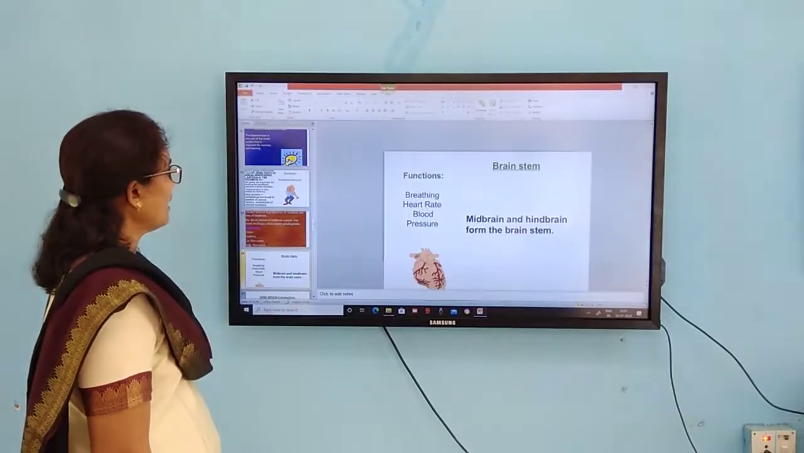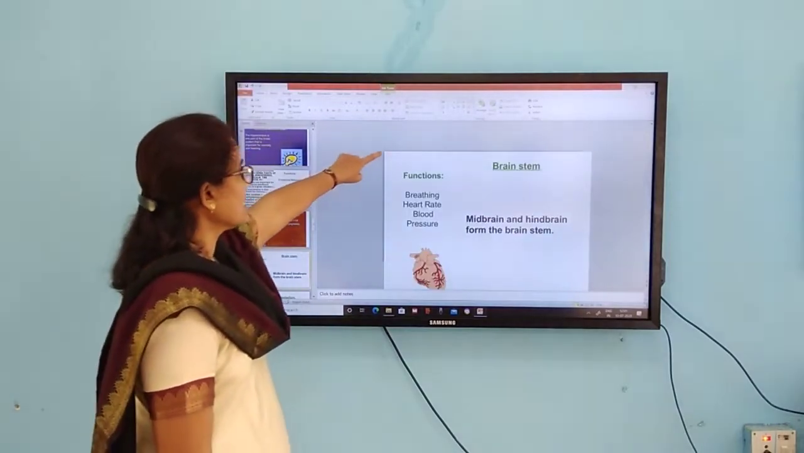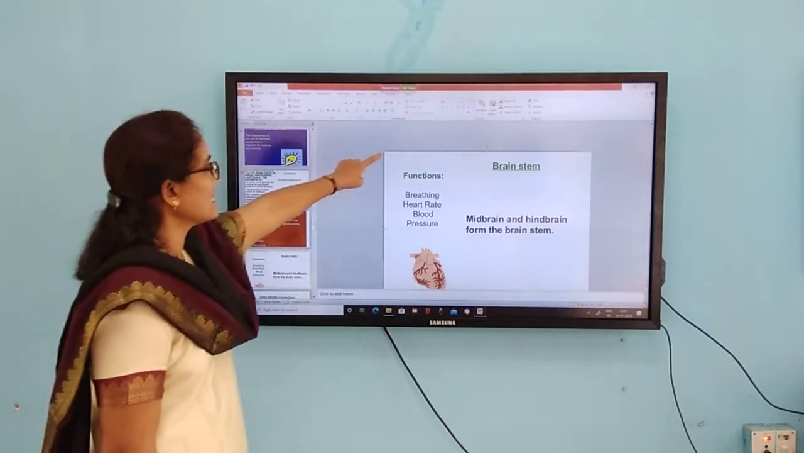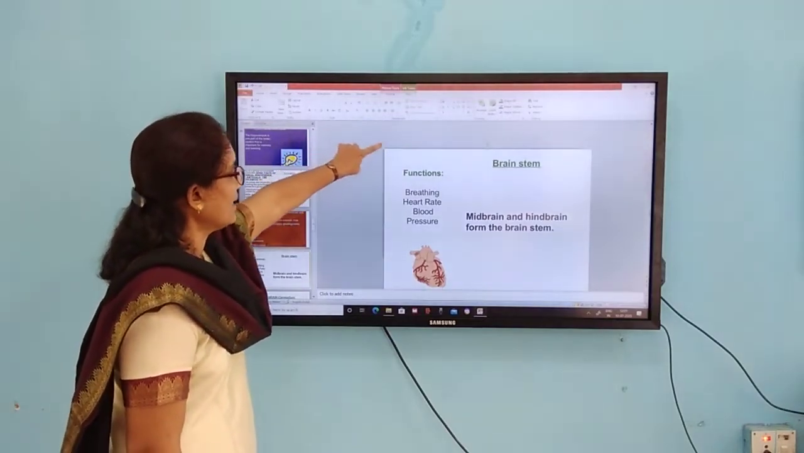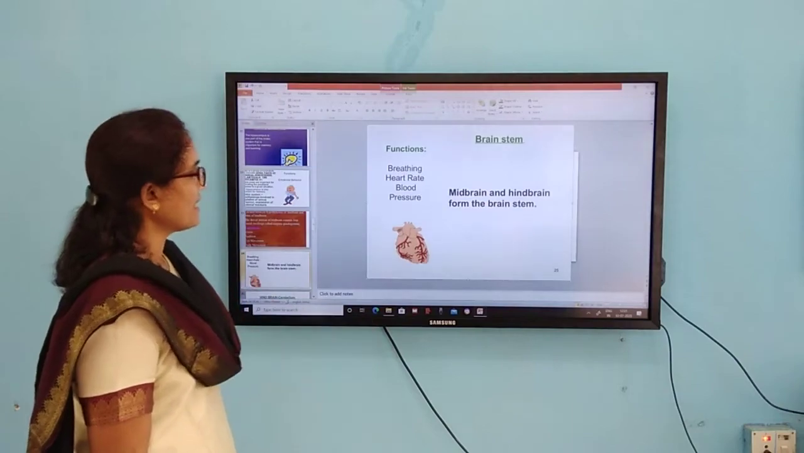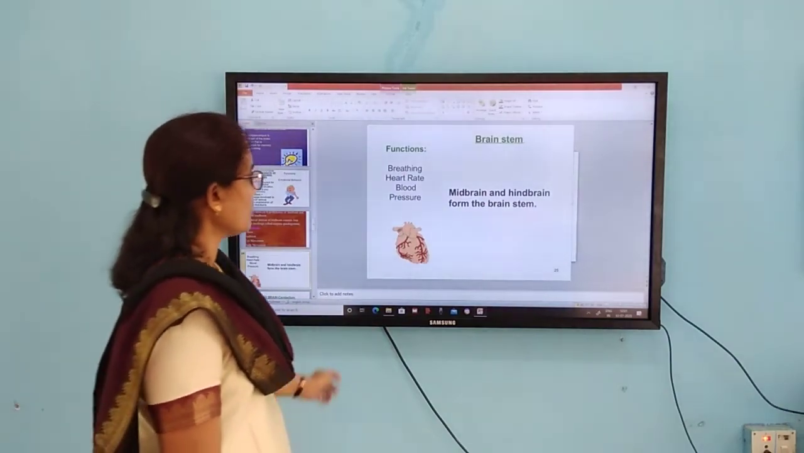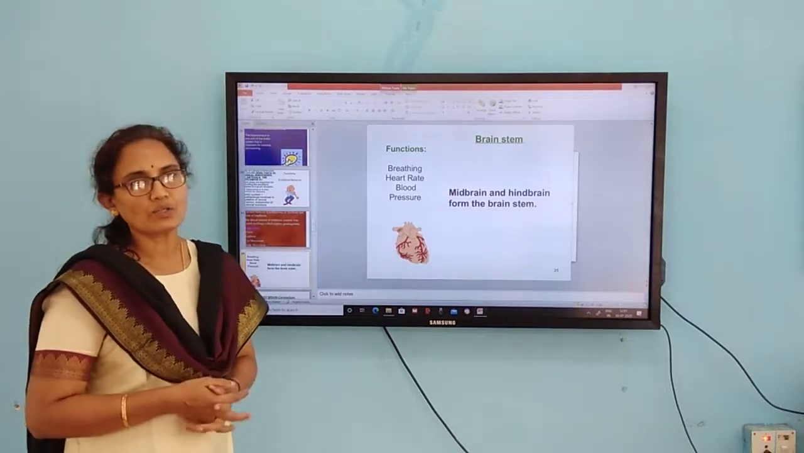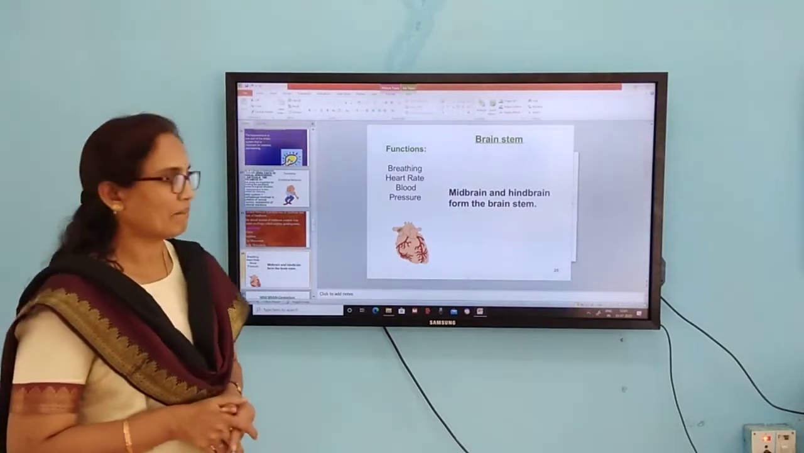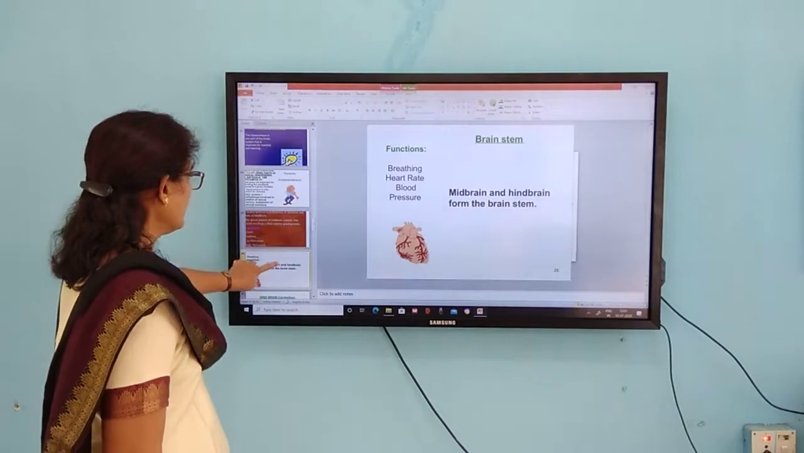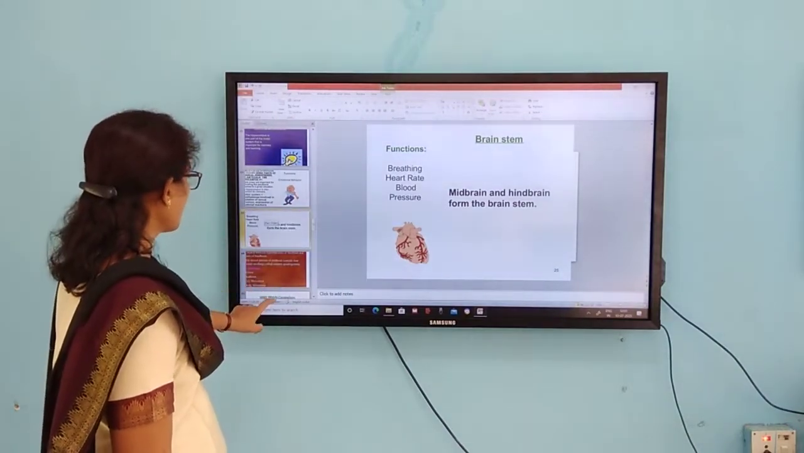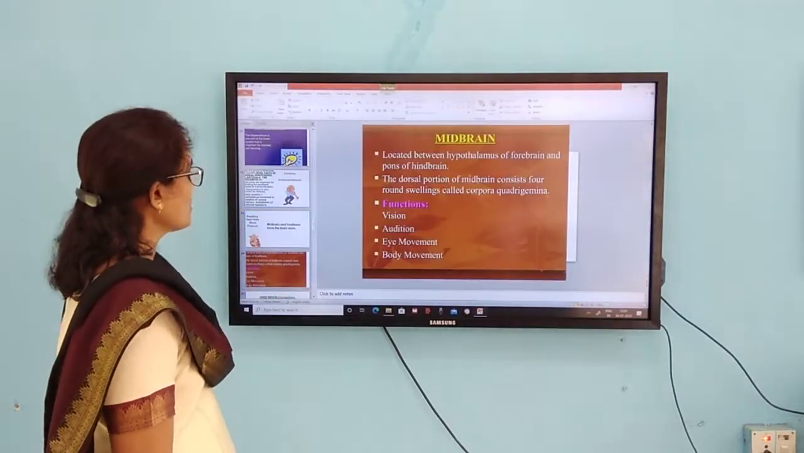Then coming to the next aspect, the brain stem. The midbrain and hindbrain form the brain stem. So what is the function of this brain stem? It includes breathing, heart rate, and it also controls blood pressure, etc. Then coming to the next aspect, the hindbrain, which includes